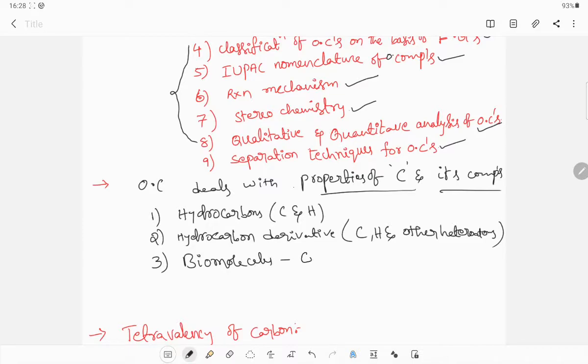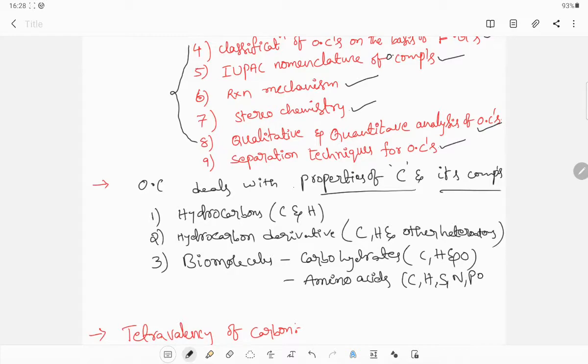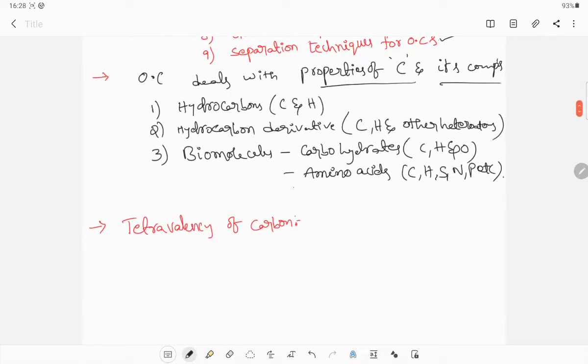One is carbohydrates, containing carbon, hydrogen and oxygen. Next one, amino acids. They contain carbon, hydrogen, sulfur, nitrogen, phosphorus, etc. So this is very basic concept.